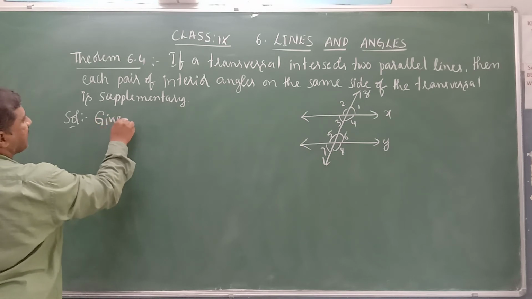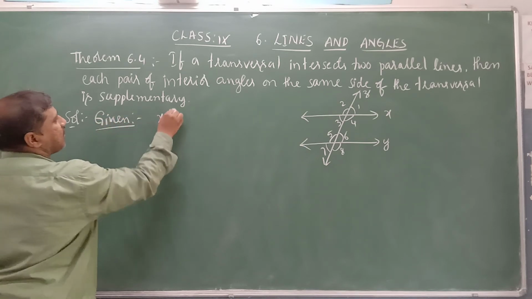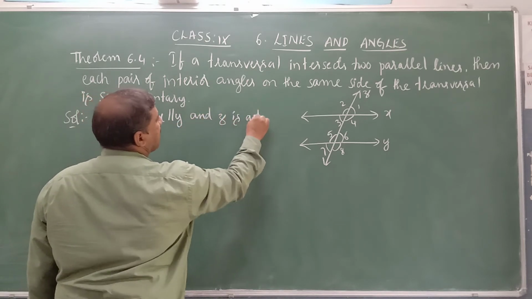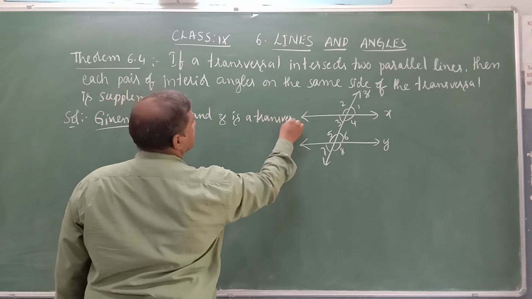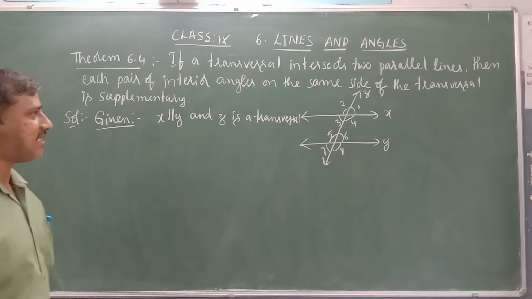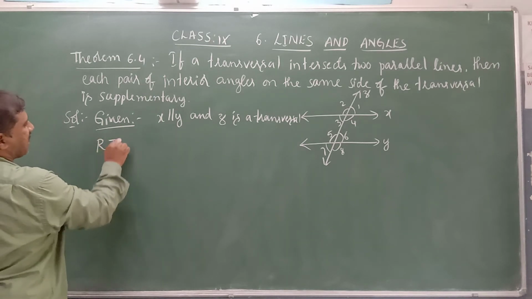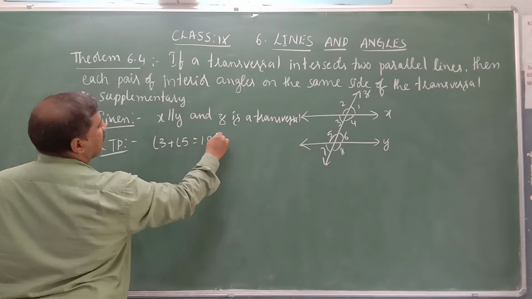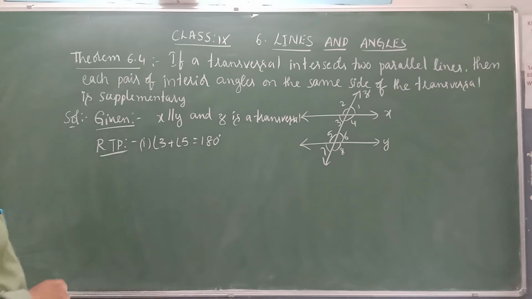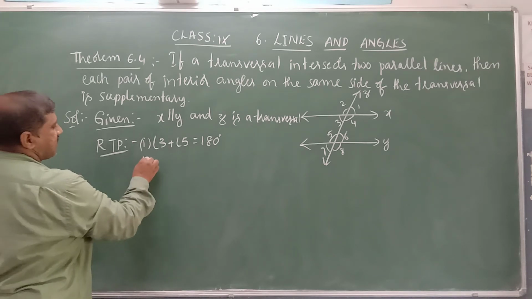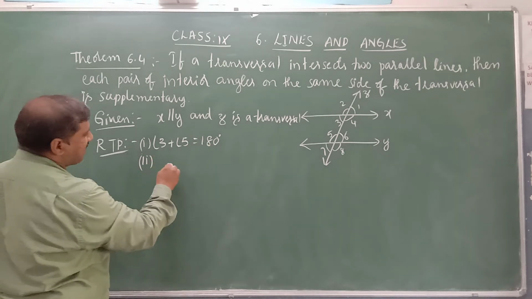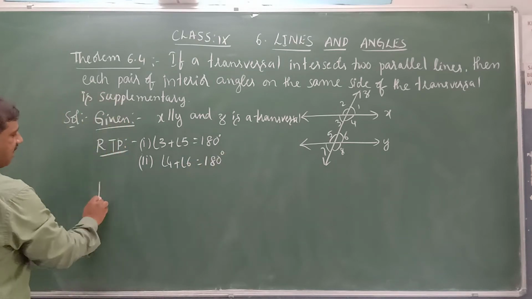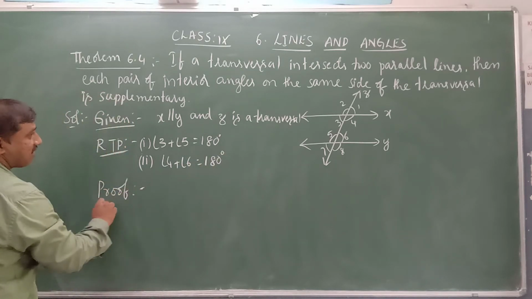Given. So what is given in this? X is parallel to Y and Z is a transversal. What we have to prove? Required to prove: angle 3 plus angle 5 is equal to 180 degrees. The second pair of interior angles on the same side: angle 4 plus angle 6 is equal to 180 degrees. How do we prove this, children?